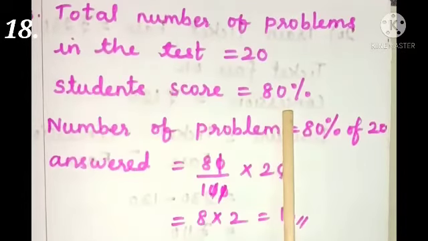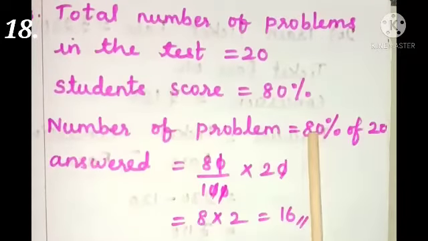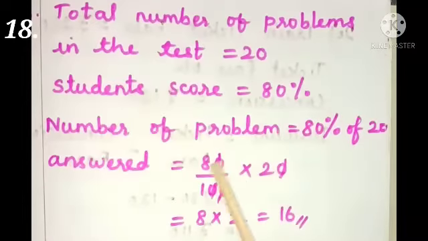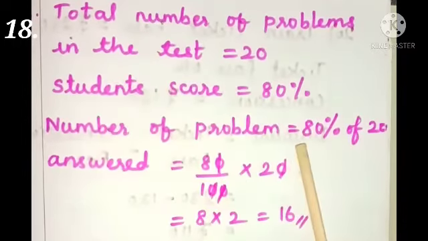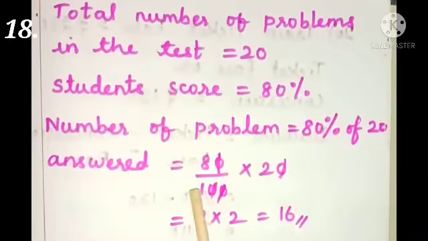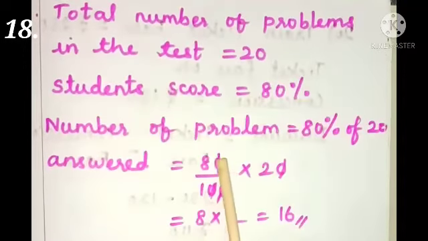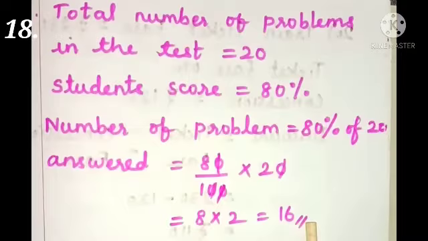So what is the general formula? P percentage of X is equal to Y. To find the value Y, we will use P percentage of X, that is 80% of 20. 80% can be written as 80 by 100 into 20. Cancelling the zeros, 8 into 2 is 16. The number of problems answered correctly is 16.